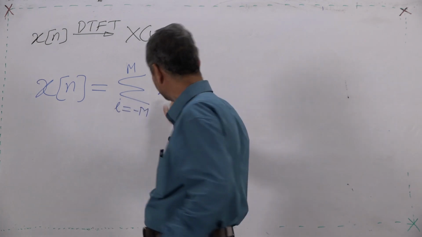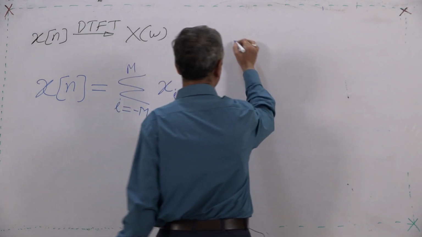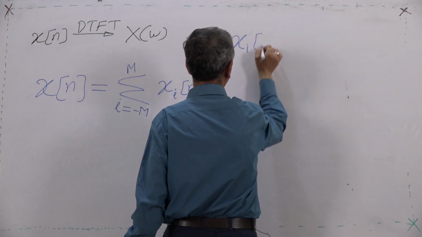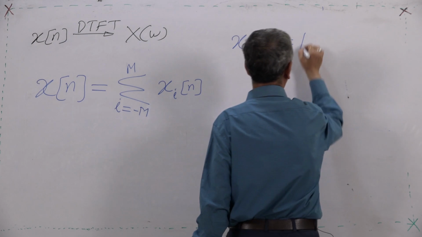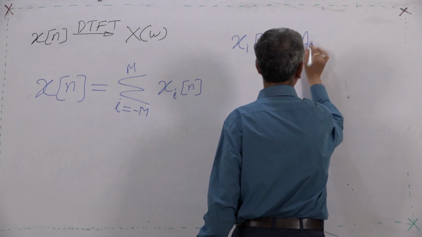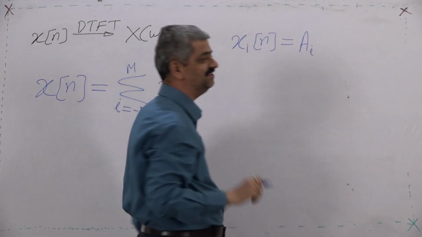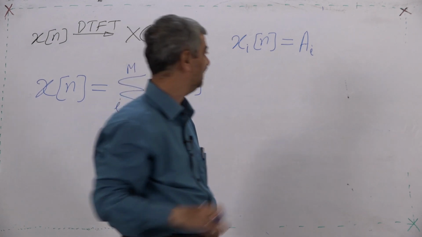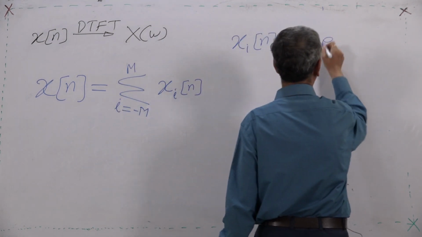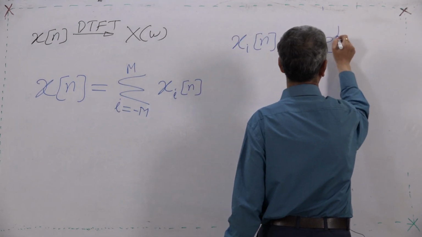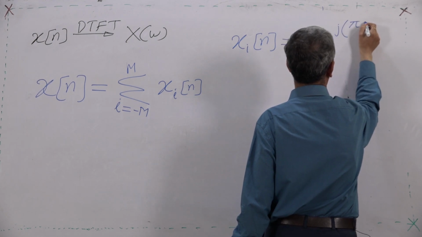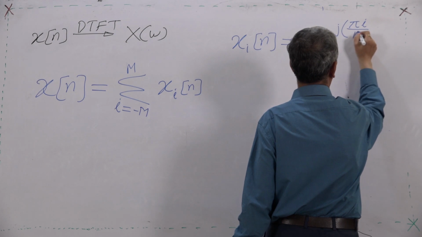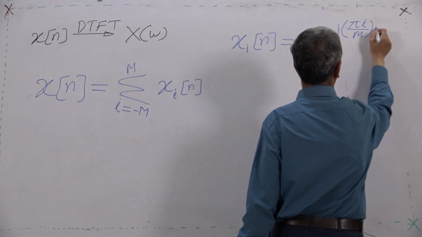So, I have presumed now that this x[n] is a_i, that is the radius and initial position, that is the weight, a_i e raised to j pi i upon M n.